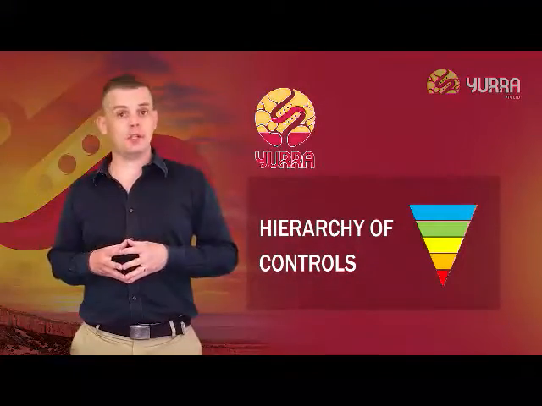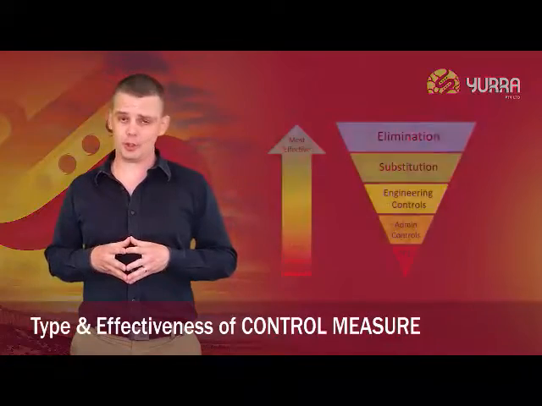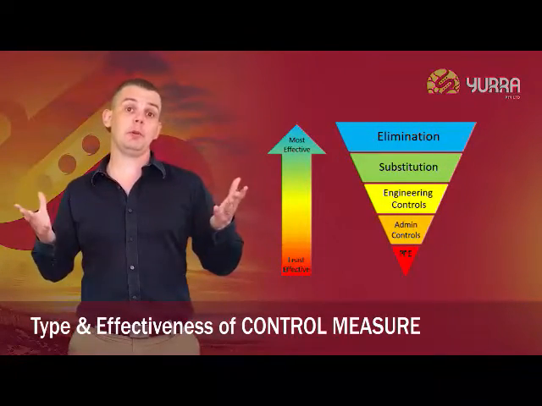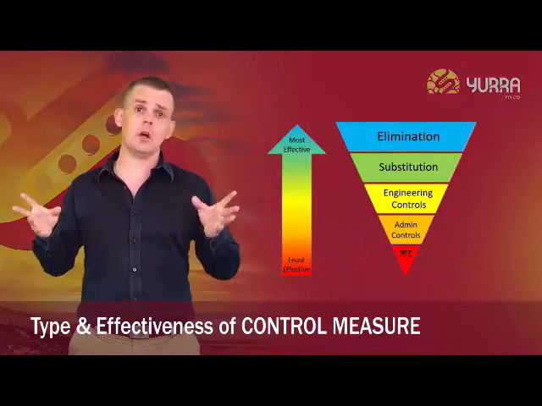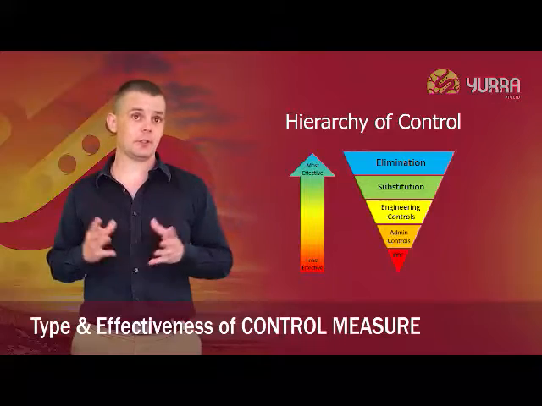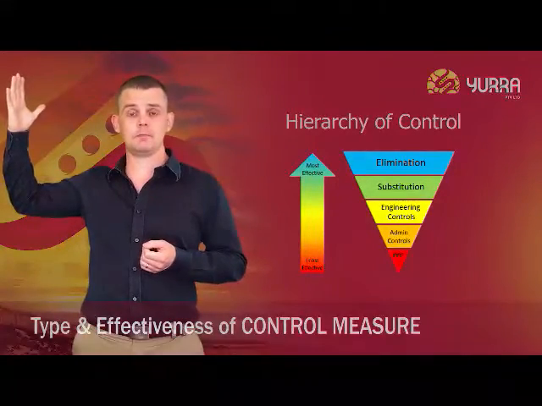You may or may not be familiar with the term hierarchy of control, but I think that you will find it to be fairly intuitive. When we look to minimize the risk of a stuff-up, we implement a control or a control measure. The hierarchy of controls is how we classify the type and effectiveness of a control. The higher it sits, the more effective it is.